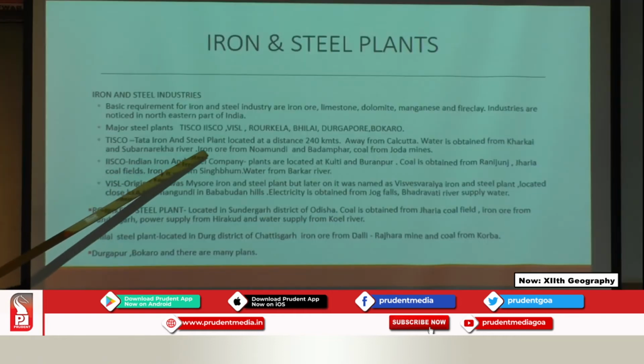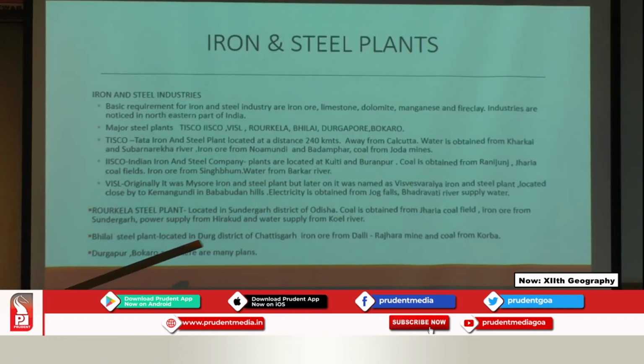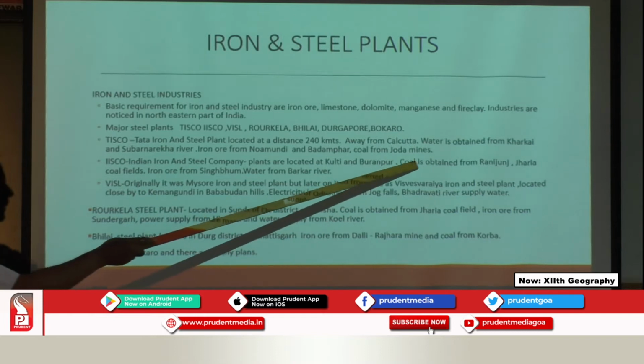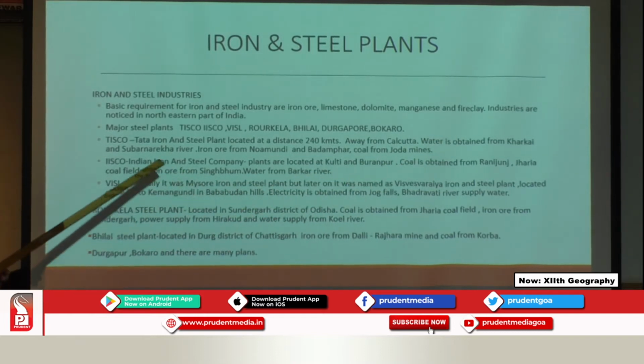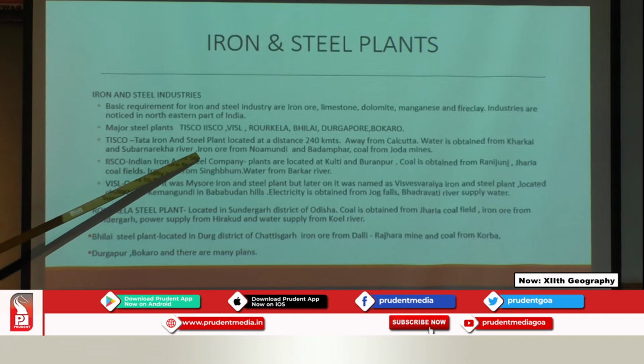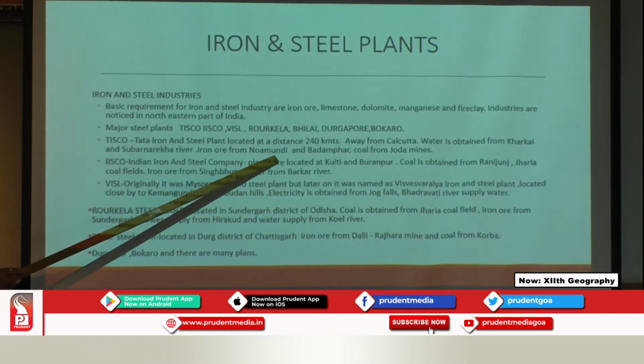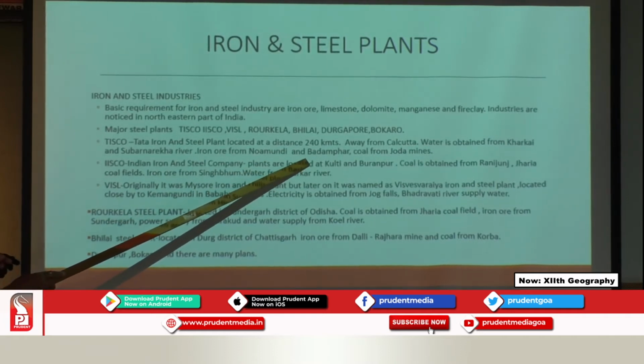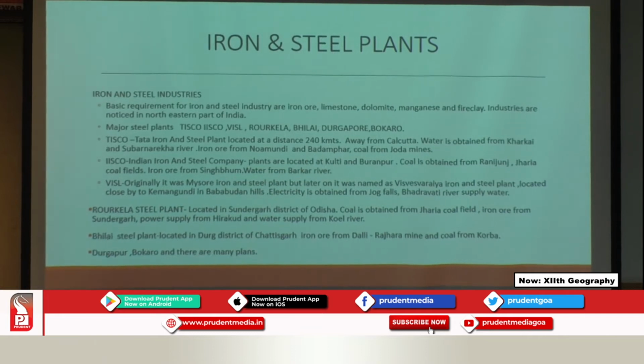This Tata Iron and Steel plant is located at a distance of 240 kilometers away from Calcutta. Now how do they get what they need? Water comes from the Karkal river and the Subarnarekha river. These are very small rivers, but they supply the water for Tata Iron and Steel. Besides that, they have constructed a number of borewells and take water with their help. They get the iron ore from the Noamundi area and the Badampahar region, and coal is obtained from the Jharia mine.